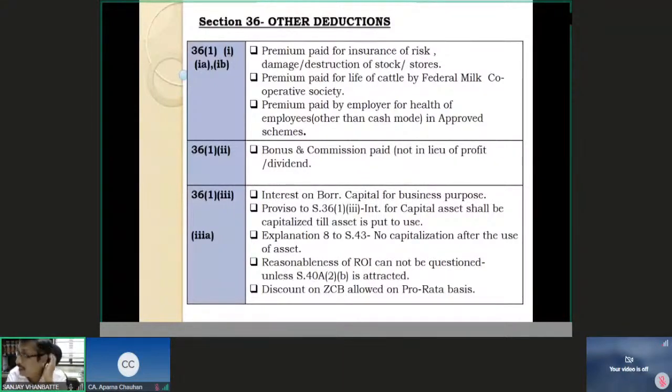Actually, the real value of the machine is zero. It has been fully exhausted. But the transactions are arranged in such a way that the purchase transaction in my books is shown at say 2 crore rupees, and I start getting depreciation on 2 crore rupees. That is an undue benefit I am claiming. The assessing officer has to overlook this transaction and take the actual cost in your hands at zero, because it's a sham transaction. You can say so.